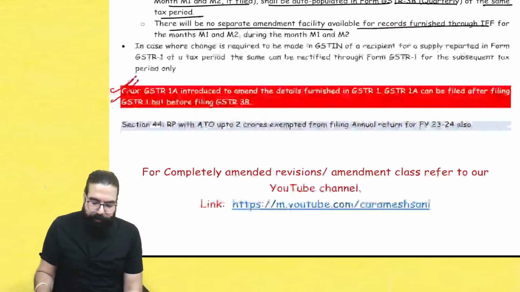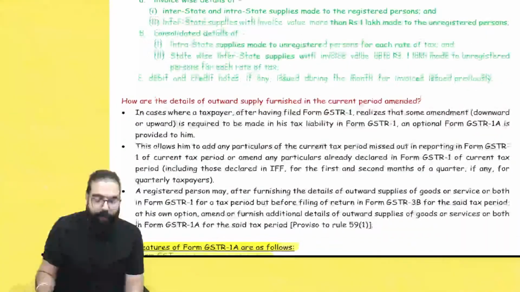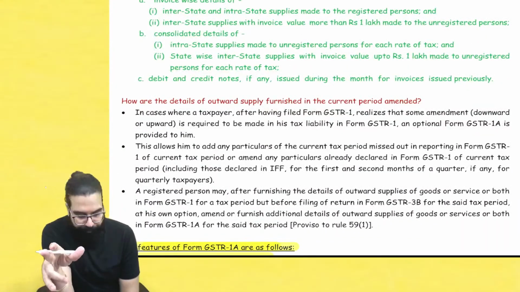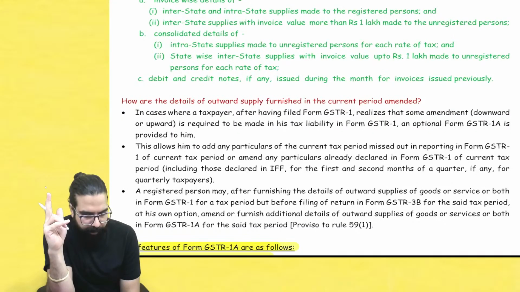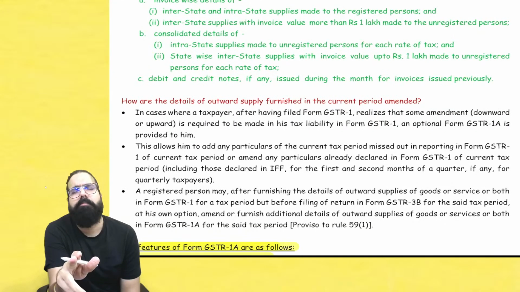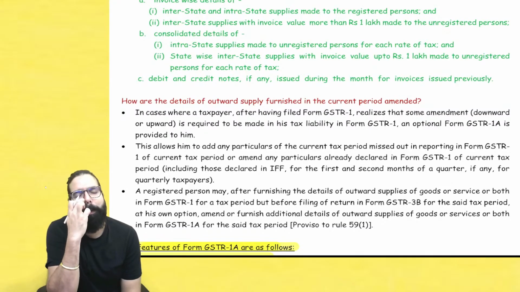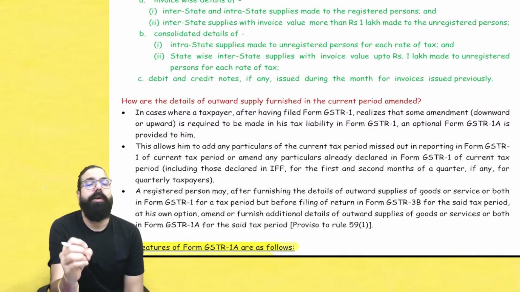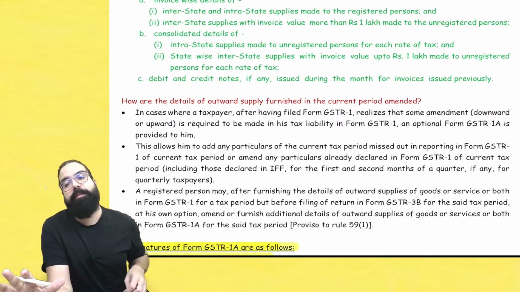GSTR 1A introduced. Very, very important from the exam point of view. The Institute ICAI's RTP for your May 25 is very, very important. They have given a lot of questions from amendments. I'll request all of you to do it. 15 marks you will see in the exam from this amendment which I am doing.